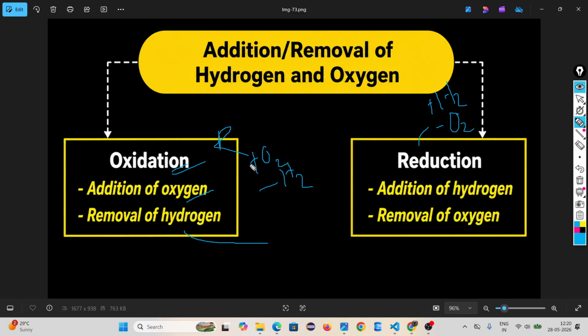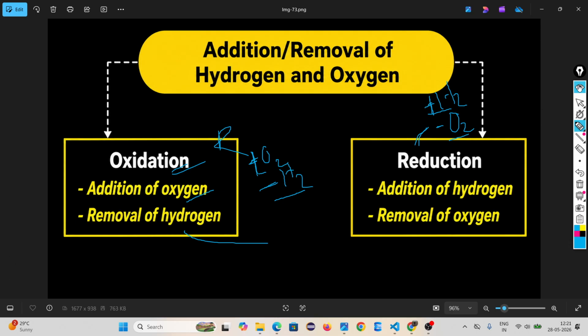Oxidation means addition of oxygen, removal of hydrogen. Reduction means adding of hydrogen, removal of oxygen. Here plus symbol is in oxygen, here in hydrogen. Here minus symbol is in hydrogen, here minus symbol in oxygen. You understand or not? Tell me.